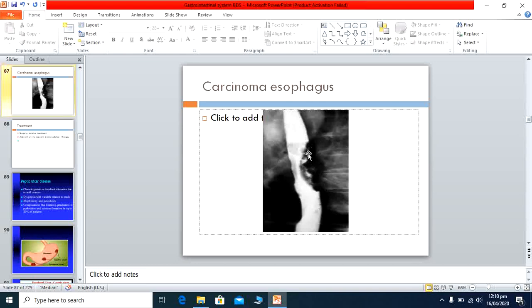Here is the picture of the barium swallow. Here you will find the defect in the esophagus, because here the malignancy lies. This is the barium, which is contrast material, and you take the X-ray immediately when the patient swallows it. This is a barium swallow.